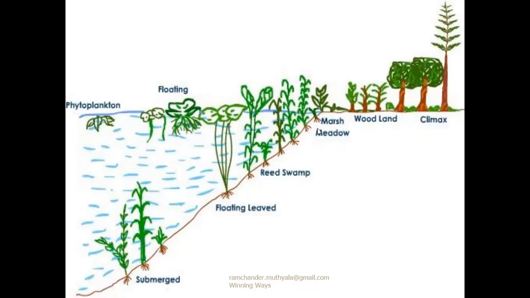These participate in transpiration. So the marsh meadow soil loses its water by transpiration. Automatically the plants participate in transpiration, and water is lost by transpiration.